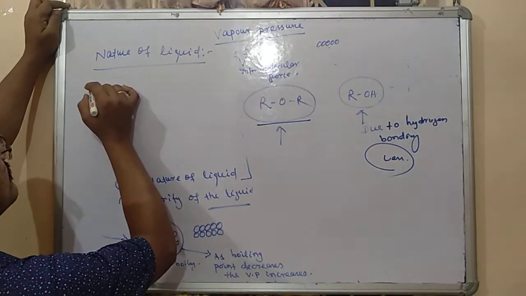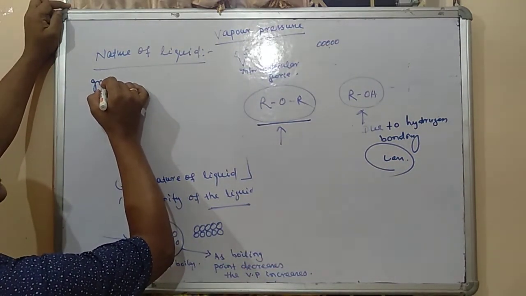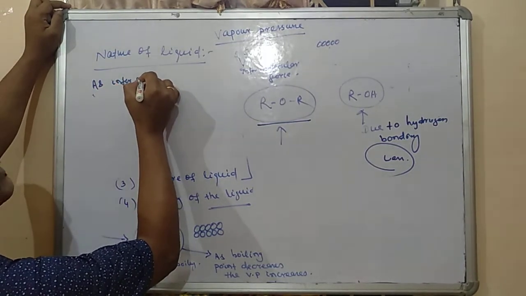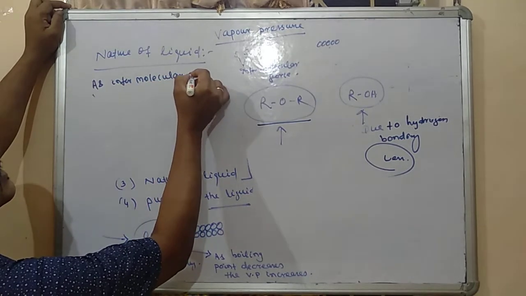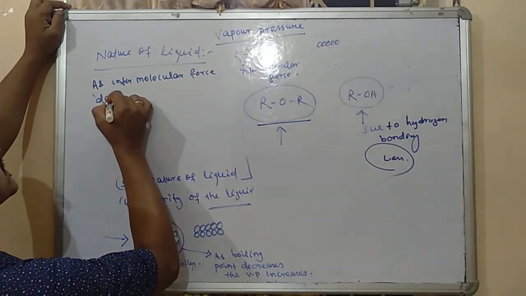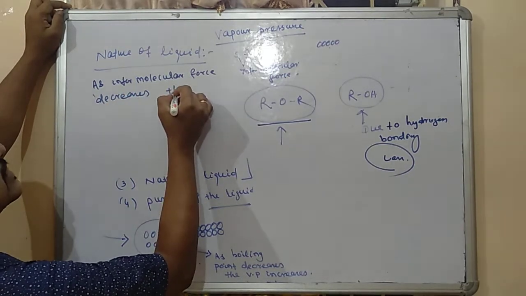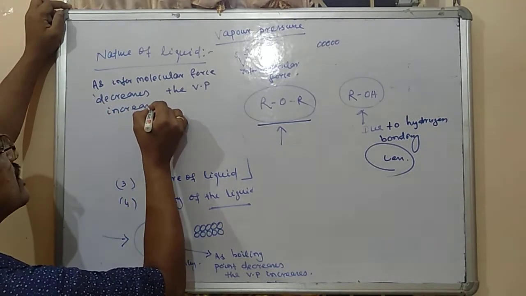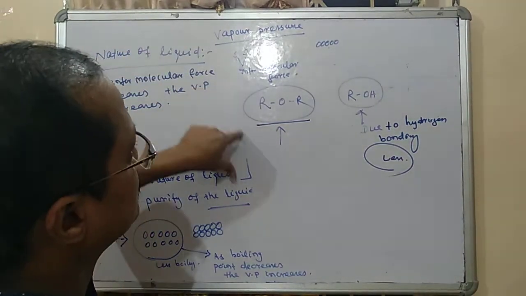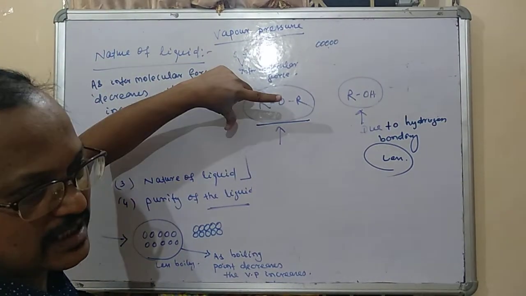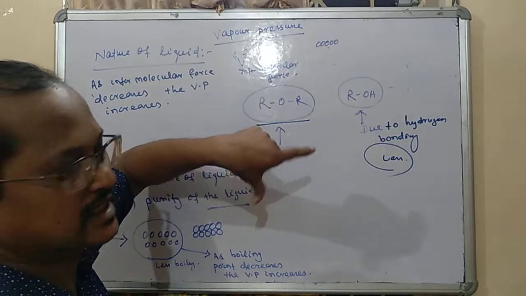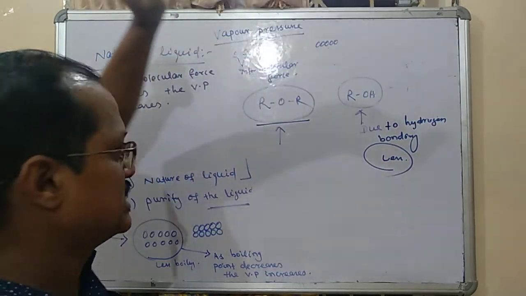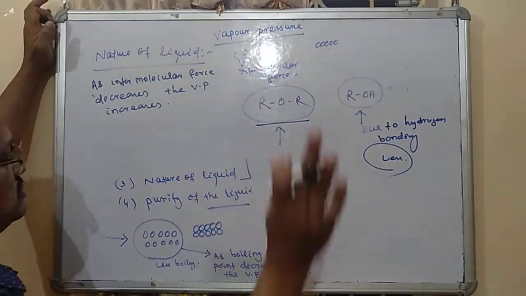So what can we write here? As intermolecular force decreases, the vapor pressure increases. Did you understand or not? If intermolecular force is greater, then vapor pressure will be less. If intermolecular force is less, then vapor pressure will be more, or greater. That is our third point.